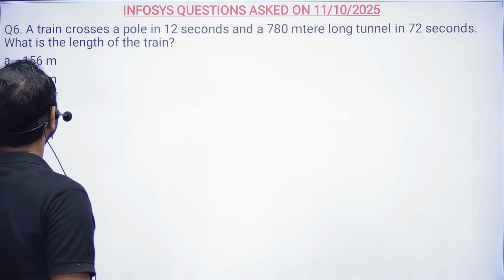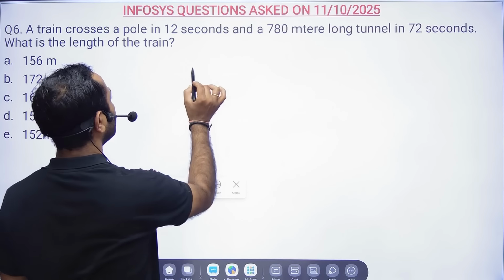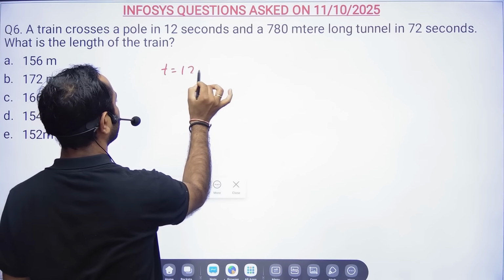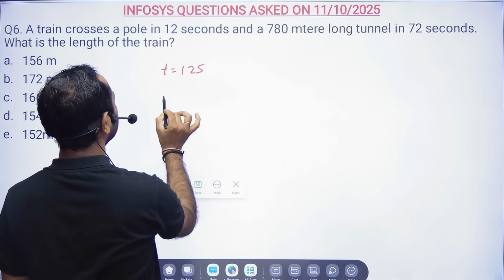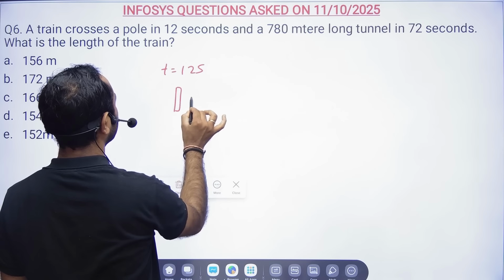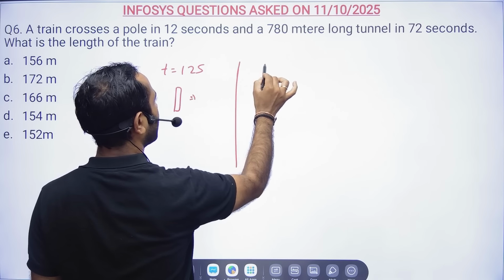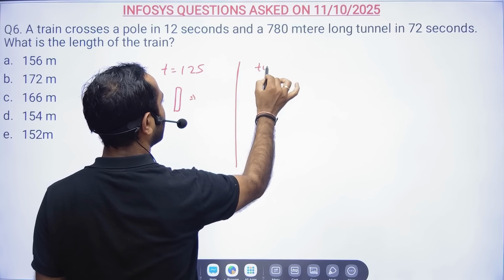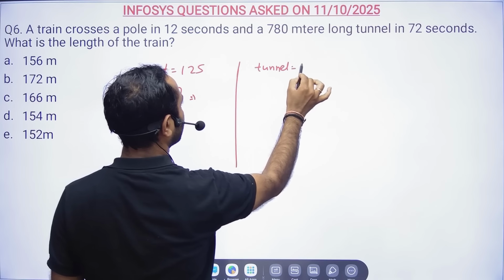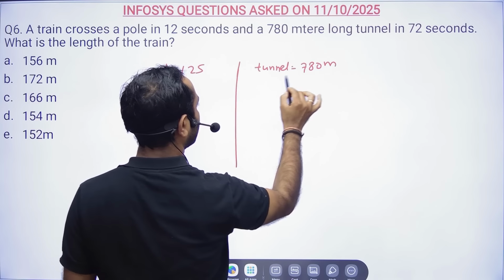Then here, a train crosses a pole in 12 seconds. Time is 12 seconds. So a train is crossing a pole in 12 seconds. And there is a tunnel of 780 meters, which it crosses in 72 seconds.